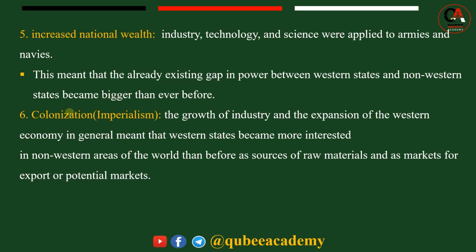The sixth consequence of the Industrial Revolution, the political and social consequence, is colonization or imperialism. Imperialism or colonization was the outcome of the Industrial Revolution. Why? With the development of the Industrial Revolution, Europeans, especially the industrialized nations, began to search for new areas for investment as well as for raw materials and marketplaces. So this led to the imperialism of the 19th century.